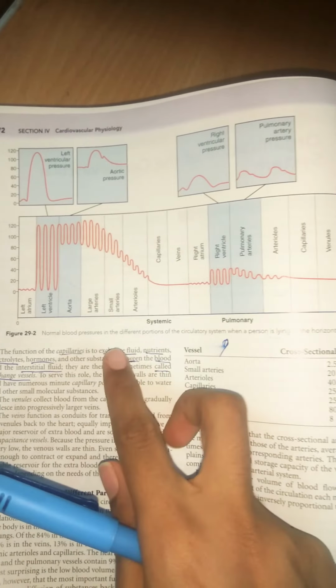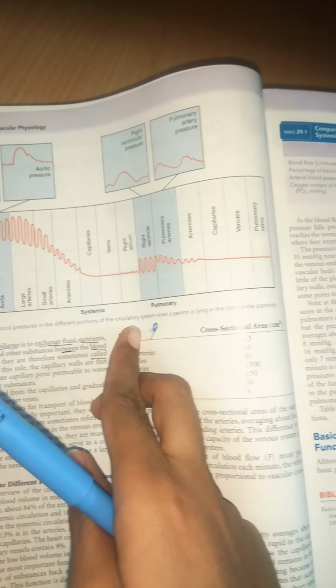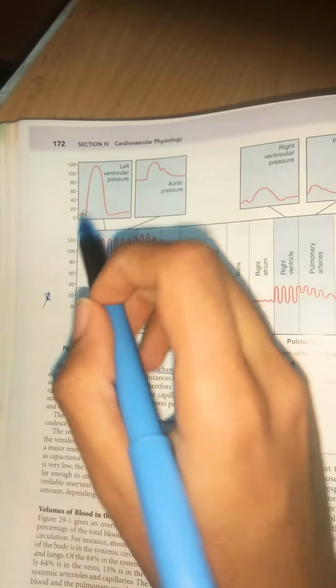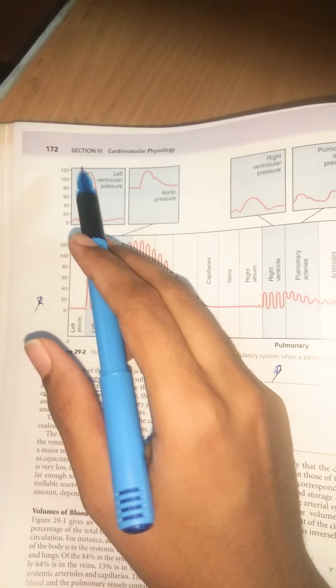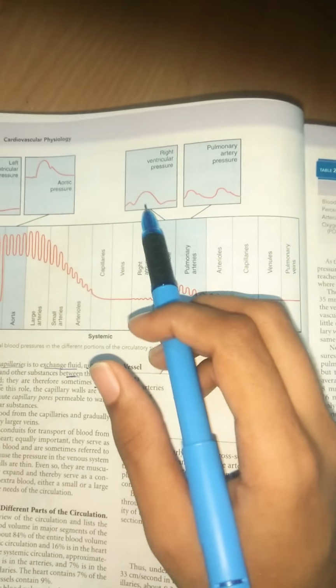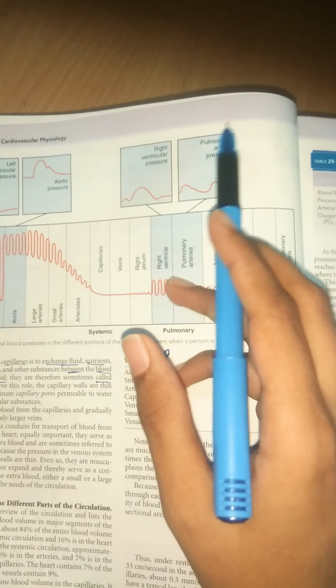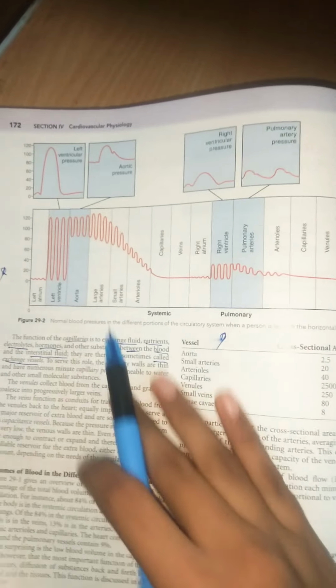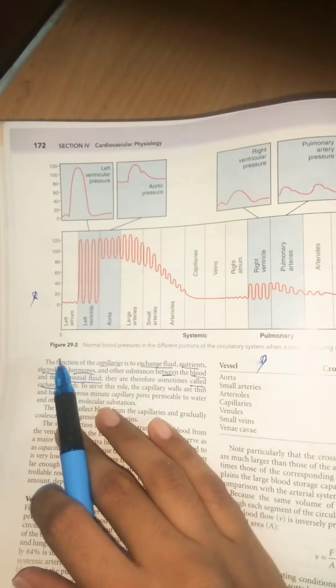This is the normal blood pressure in different portions of the circulatory system when a person is lying in a horizontal position. You can see here the left ventricular pressure is about 120, and the aortic pressure is also between 100 and 120. And this is the right ventricular pressure and pulmonary artery pressure. You can observe that the pulmonary side, the right side of the heart, has lower pressures when compared with the left side. You can see the systemic and pulmonary circulations here.